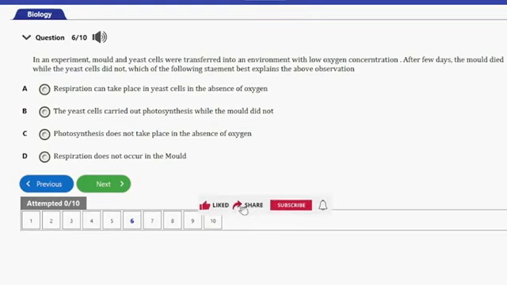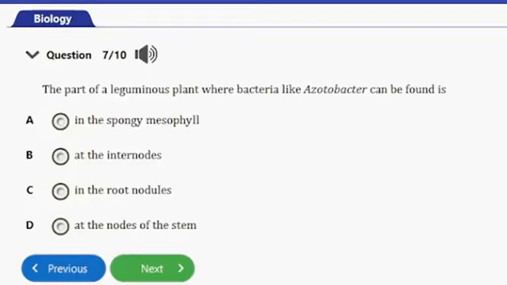So guys, the answer to this question is option A here. The yeast cells can actually survive in an environment with low oxygen concentration because they can carry out anaerobic respiration. So this process does not require oxygen. And then on the other hand, the molds are aerobic, so they actually require oxygen for their respiration and hence cannot survive with low oxygen concentration. And that's the answer to this question, option A. So let's consider the next question.